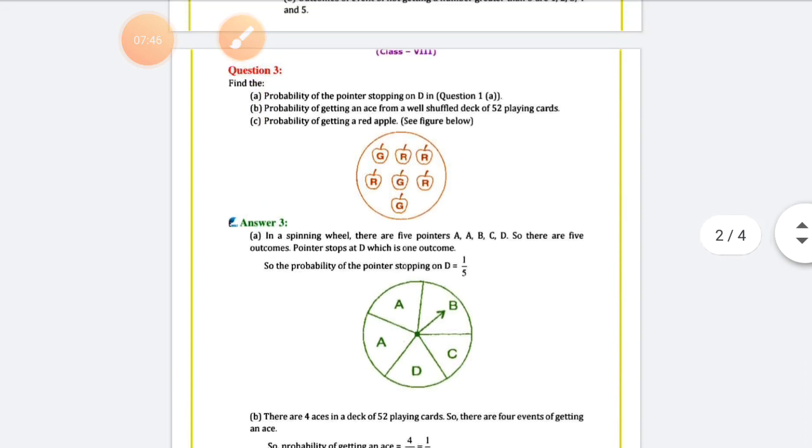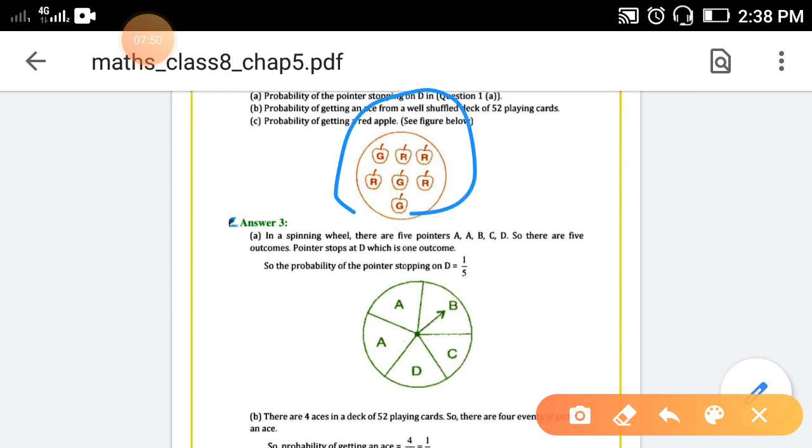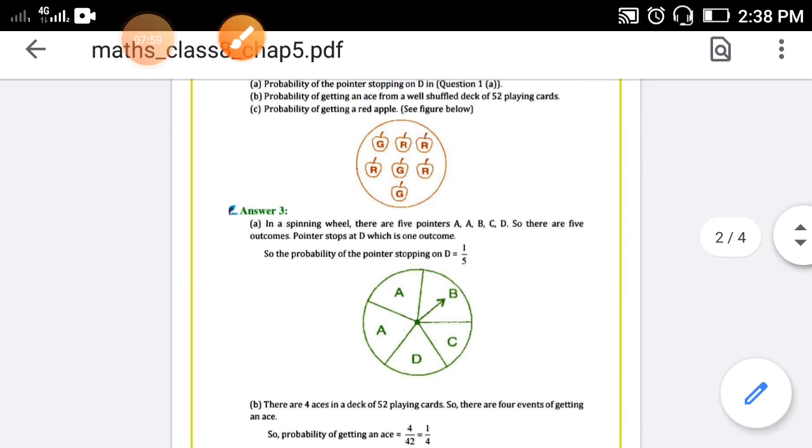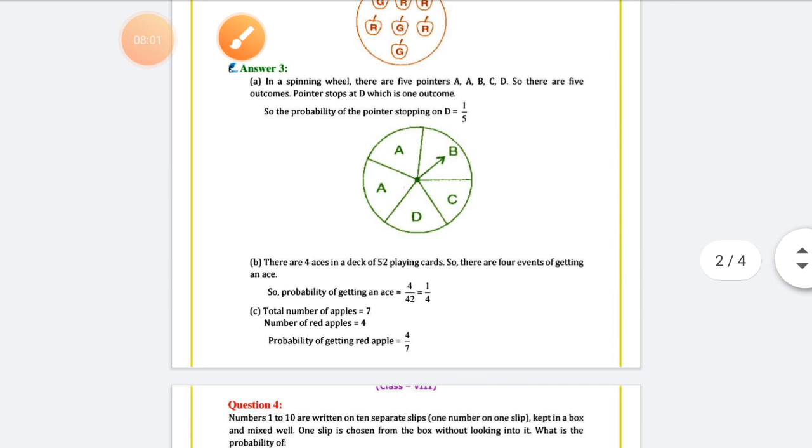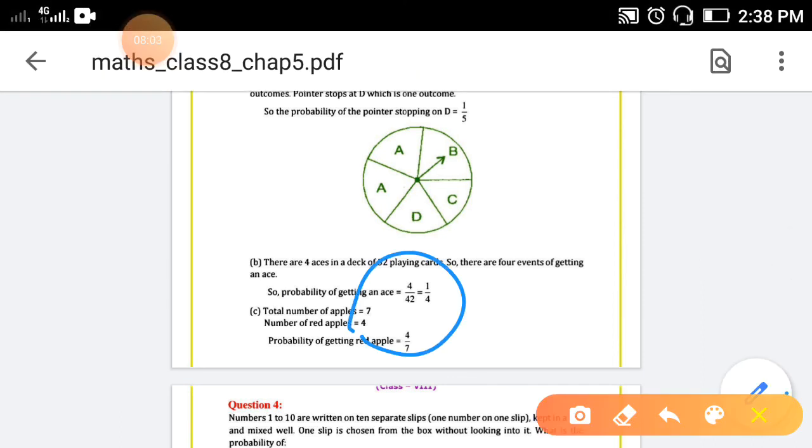Third one, probability of getting a red apple from this figure. Total how many apples are there? 7. And red how many? 1, 2, 3, 4. So 4 is the numerator. What is the probability? That is 4/7.